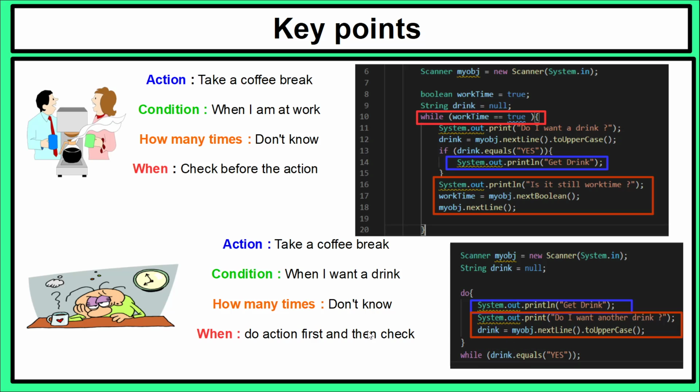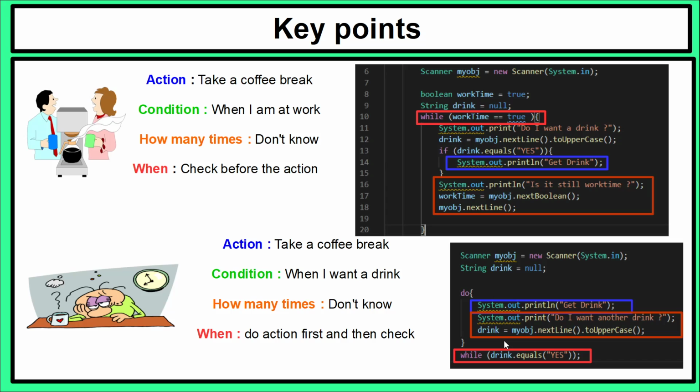And the last one, when do I do it? Well, in a do while, this do is always executed first. So in this one, even if it's a Saturday, maybe this gentleman doesn't realize it's a Saturday, they'll come in, they'll get a drink, and they'll say, do I want a drink? So again, it's executed after the first loop. It happens once, then you check the condition, and then if yes, it does it again.